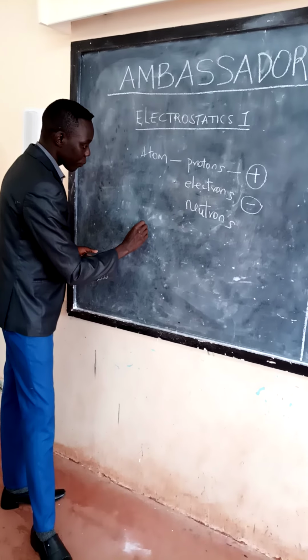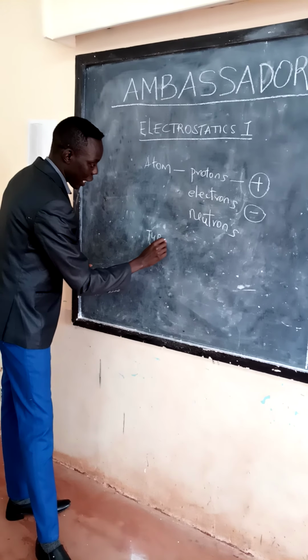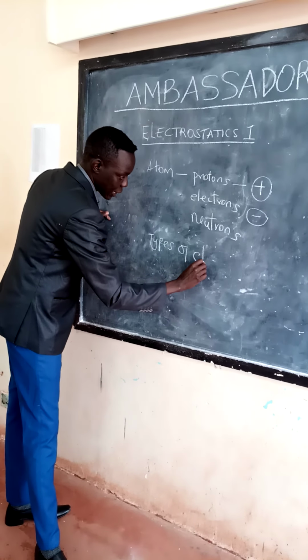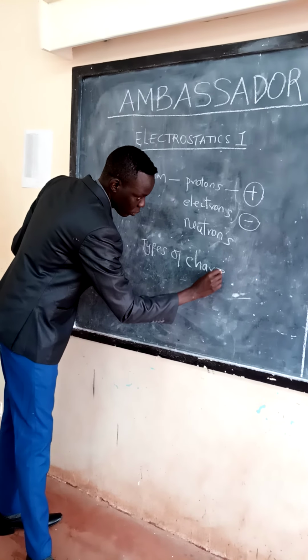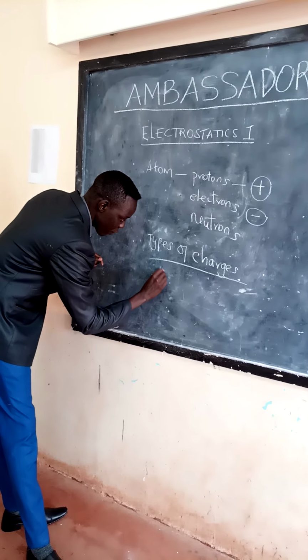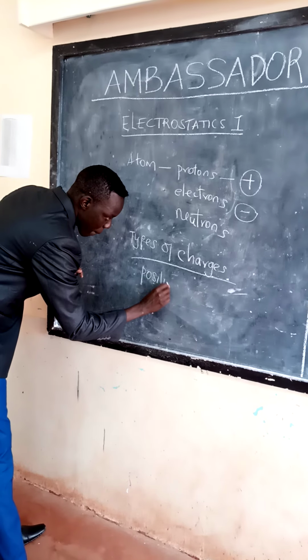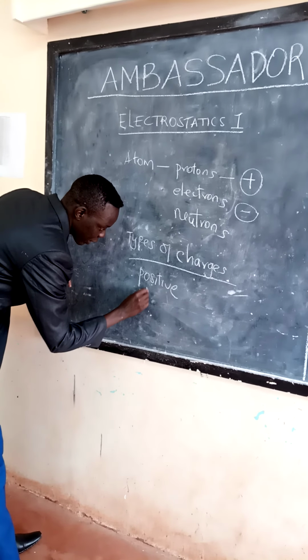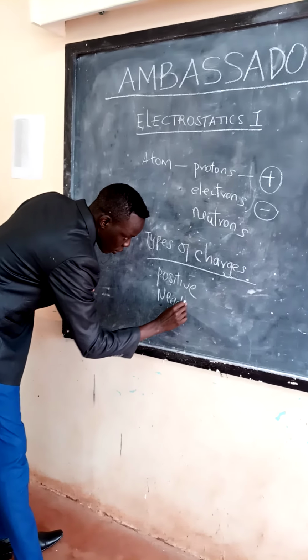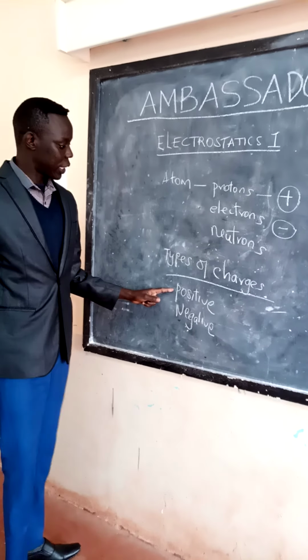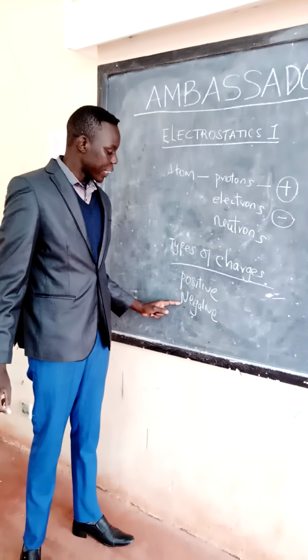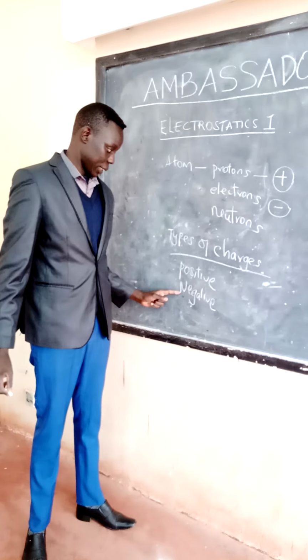Now, let me write so that you can understand types of charges. We have positive and negative charges. Positive due to protons and negative due to electrons.